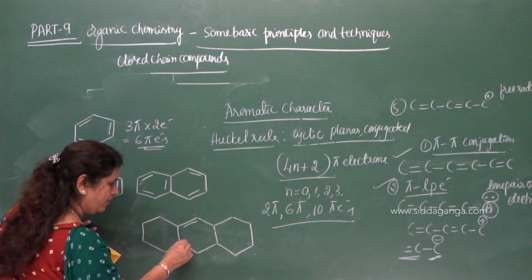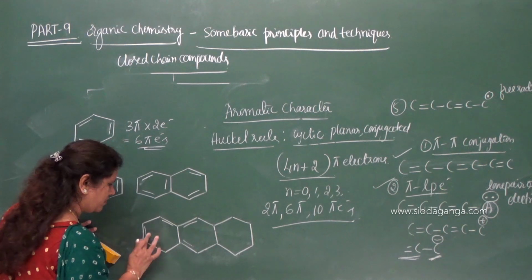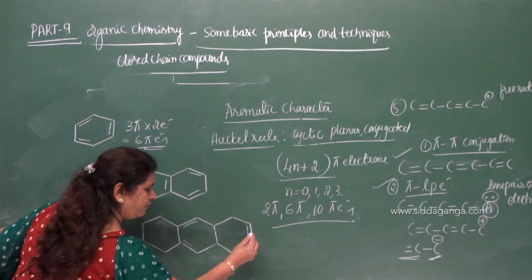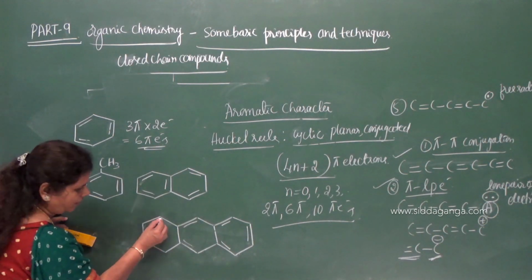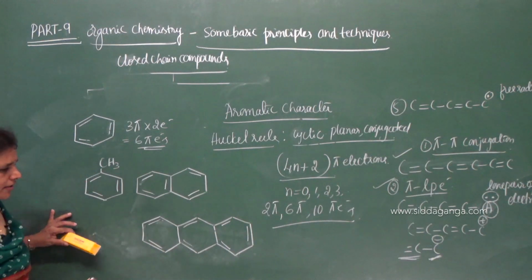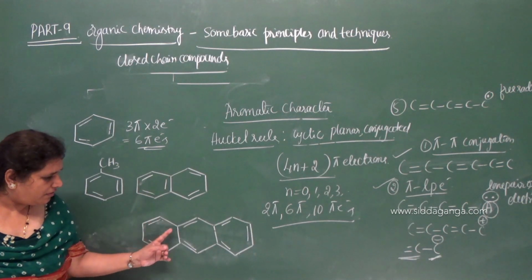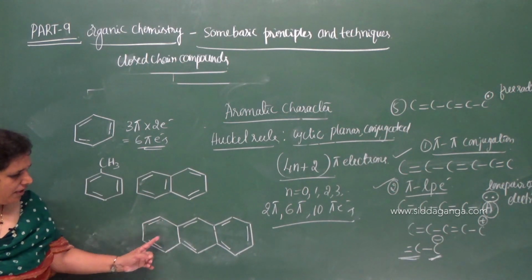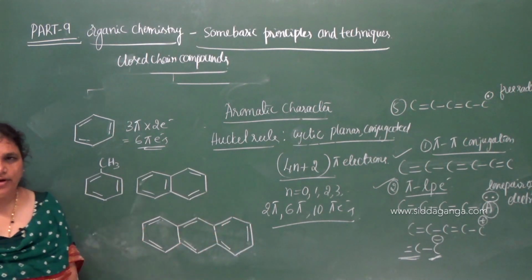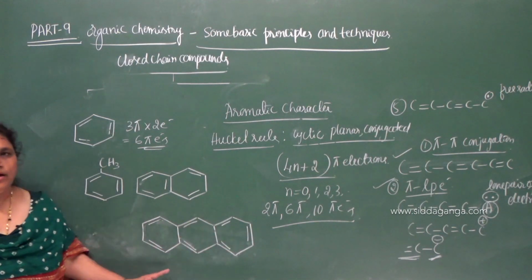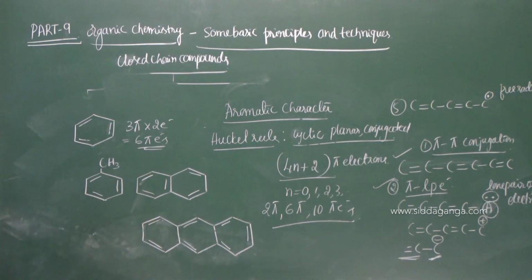So here we have double bond at the alternate positions, here also, and here also. See here, double bond, single bond, double bond, single bond, and here double bond, single bond, double bond, single bond, double bond. Like that you can give the complete structure, and here also you will get a double bond at an alternate position.